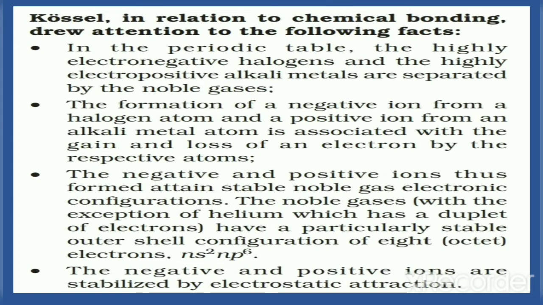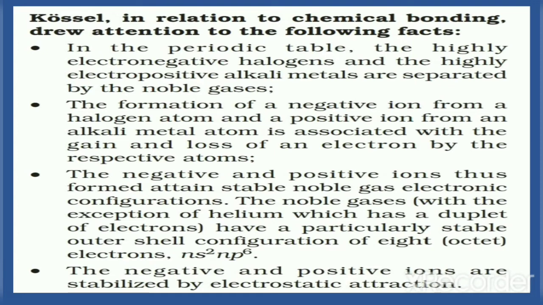For example, consider fluorine, neon, sodium. So in between fluorine and sodium we have the noble gas neon. So neon separates fluorine, the highly electronegative halogen, from sodium, the highly electropositive alkali metal.